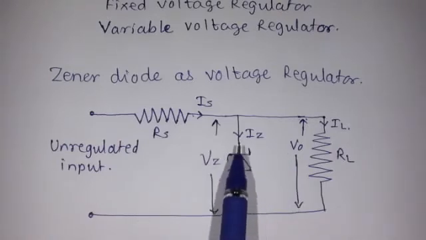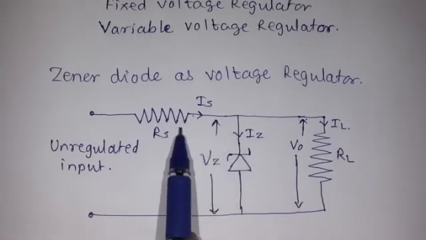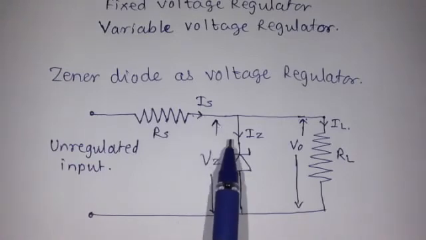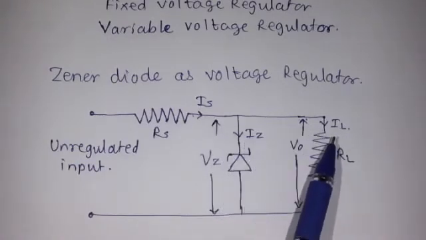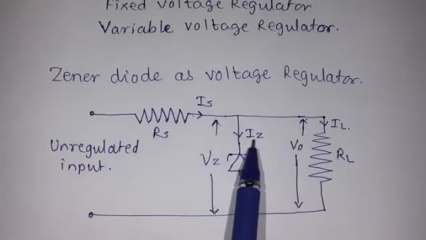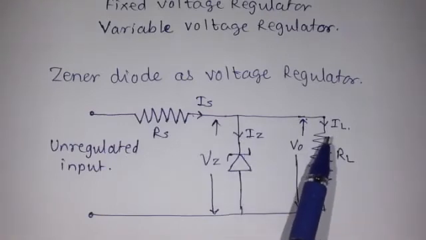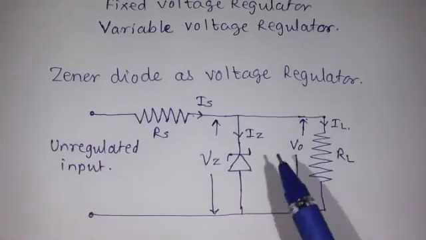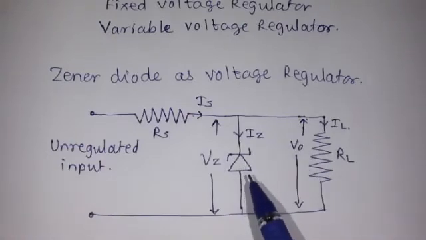Okay, so here the current flowing through this series resistor is represented as IS, which is the combination of zener current plus load current. That is IS equal to IZ plus IL. We can also write this with the help of Kirchhoff's current law. So as this zener is connected in reverse bias, we have to see what happens.